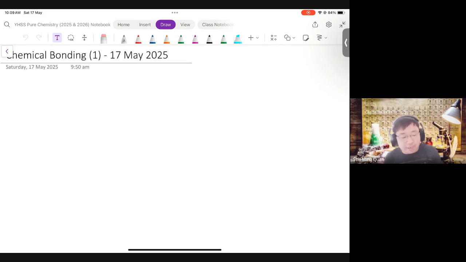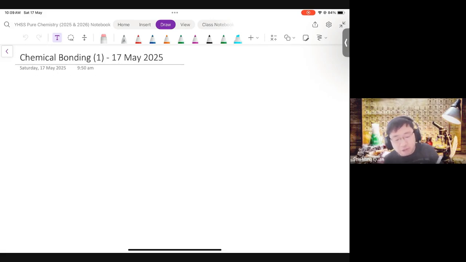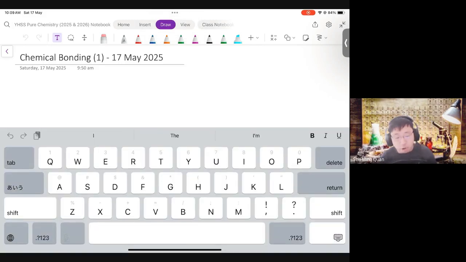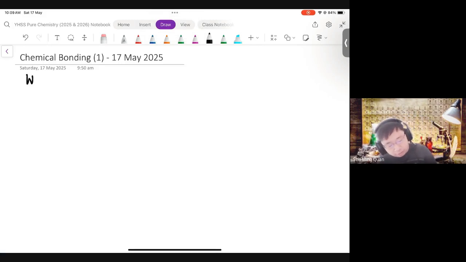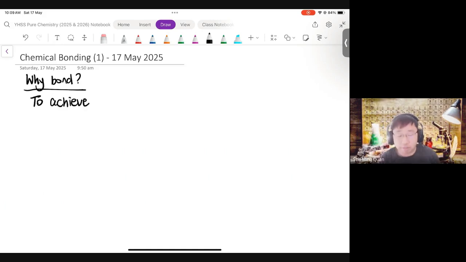Okay, so you might be asking yourself, what's this question asking about? What on earth do I know about bonding? Why must a particular substance bond? Okay, so why bond? Now, this is a very fundamental question, but yet it's very important to answer. I'm sure you know the answer by now. All your elements will bond so that they achieve a fully filled outermost shell.